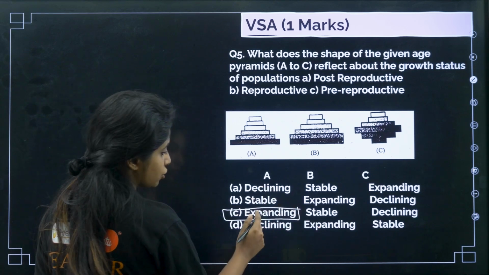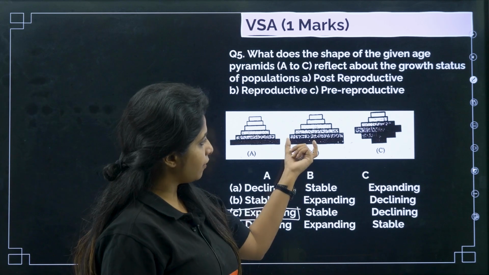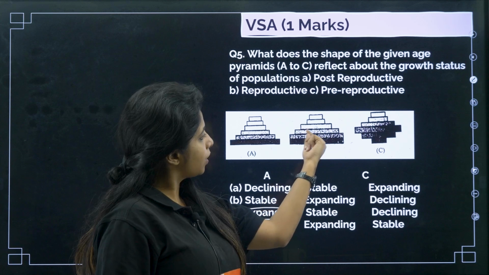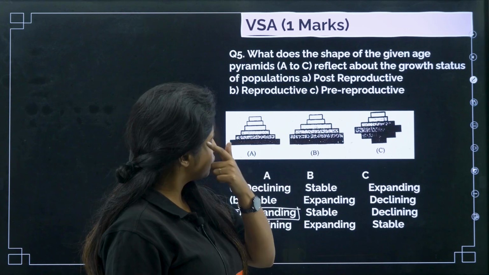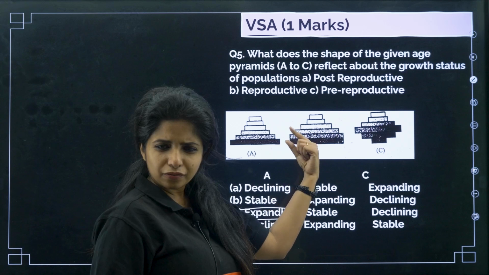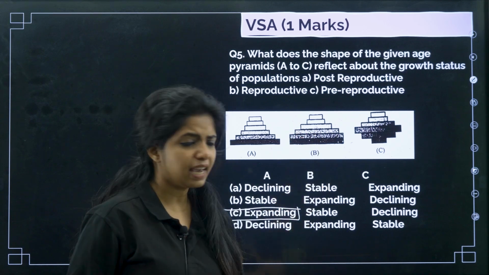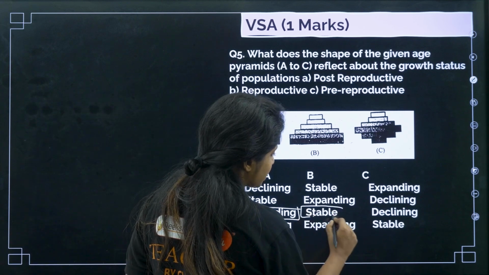So there is only one which shows expanding, so I am going to write that. Now B over here, I feel the pre-reproductive is this, and the reproductive is the next band that you see over there. So it is almost equal. So I will say it's a very stable population that we are having.